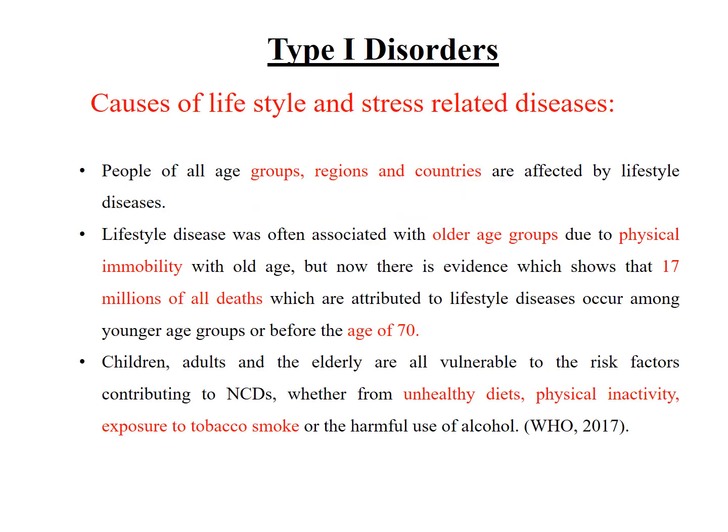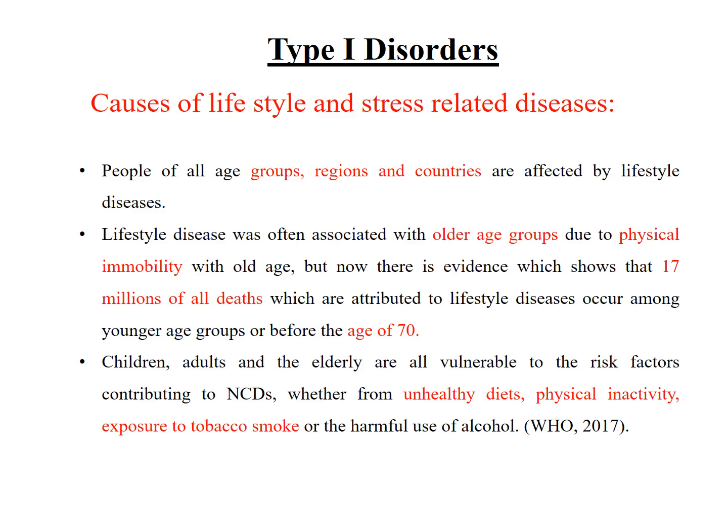There are different types of disorders, which may be classified based on lifestyle and other factors. So type 1 disorder is caused by lifestyle and stress.